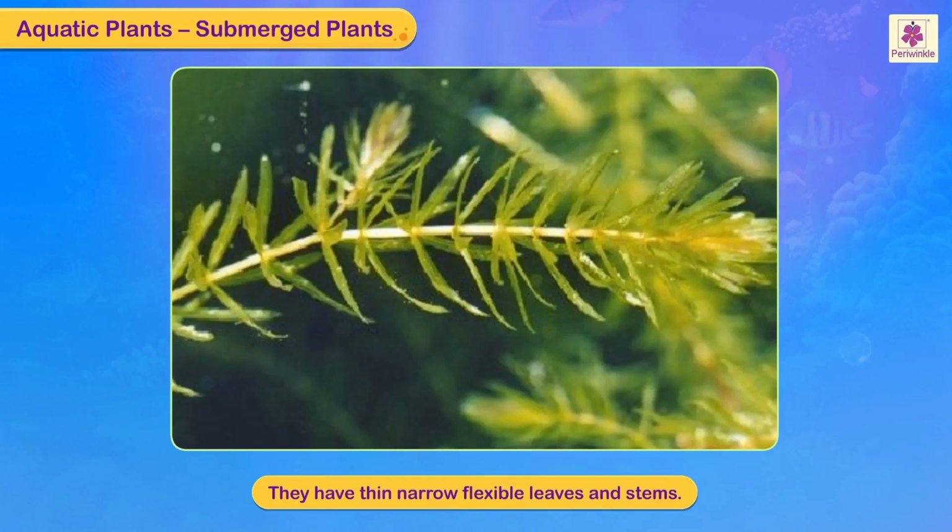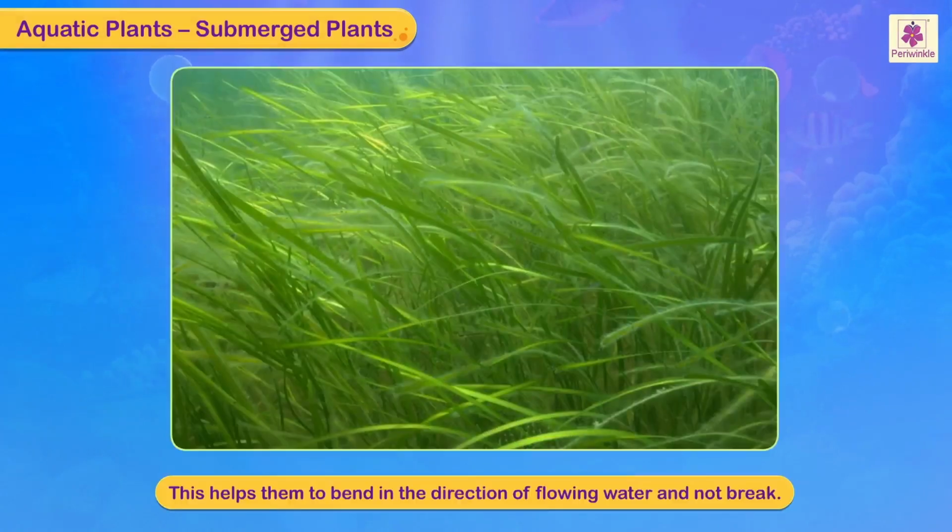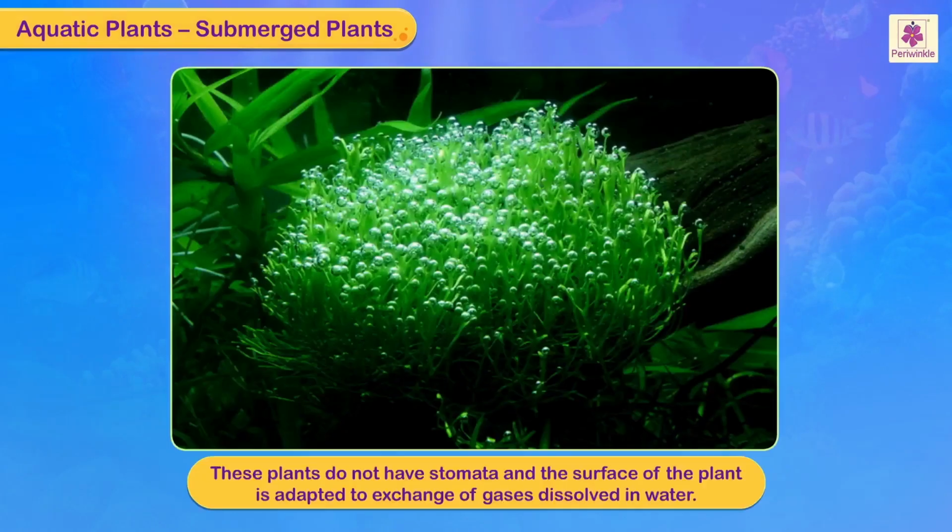They have thin, narrow, flexible leaves and stems. This helps them to bend in the direction of flowing water and not break. These plants do not have stomata, and the surface of the plant is adapted to exchange gases dissolved in water.